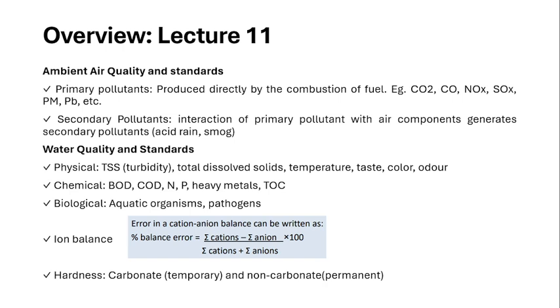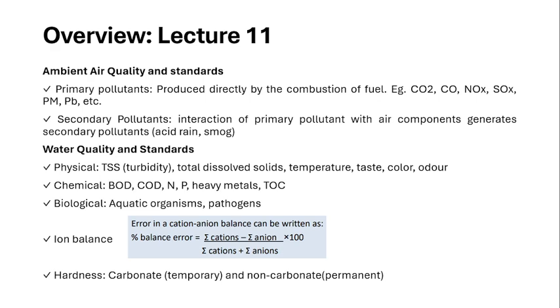So next is the secondary pollutant. The secondary pollutant is formed by the interaction of the primary pollutant with the air components. So again, because of this interaction, it's going to generate the secondary pollutants, which are acid rain and smoke.